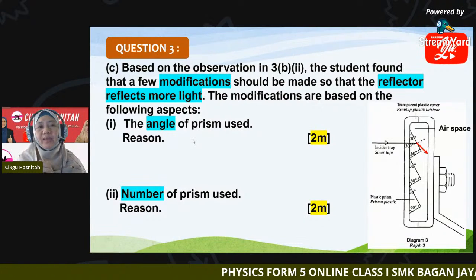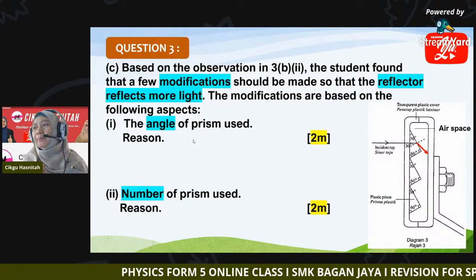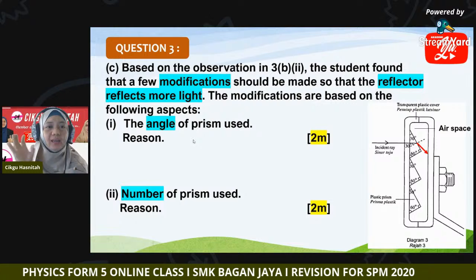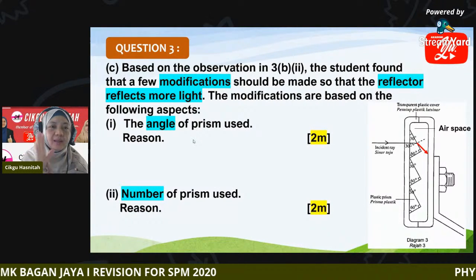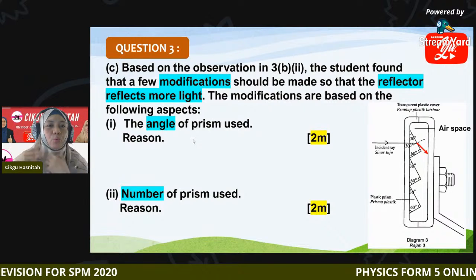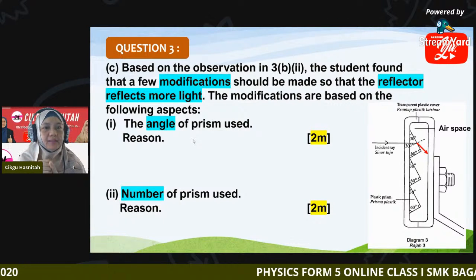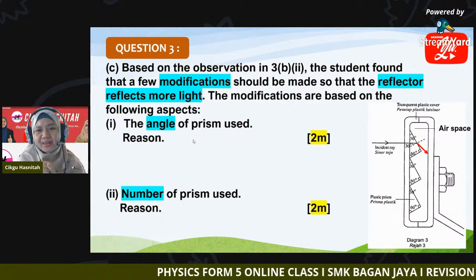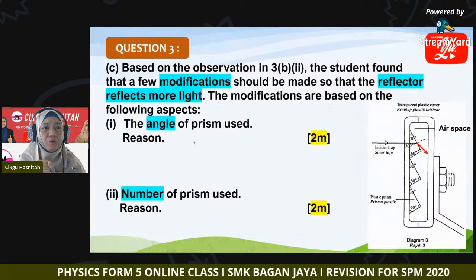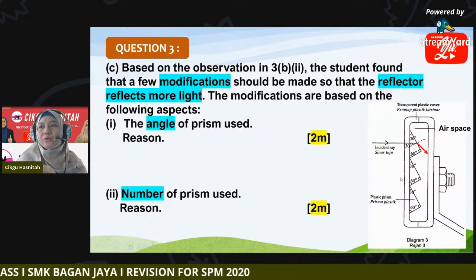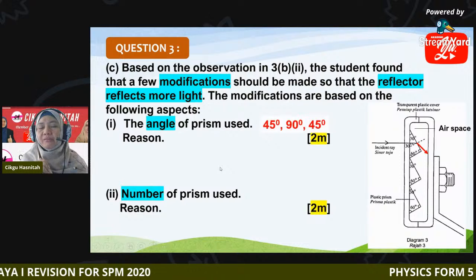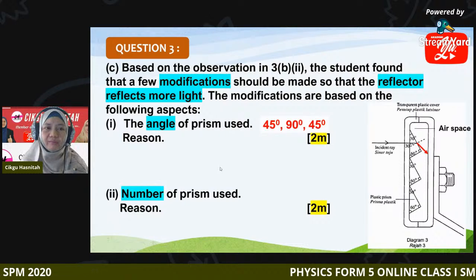Okay, just now I gave you our previous prism, we have 30, 90, 60. Okay, we don't want this prism. So what angle is a better choice? 90 degree wrong, 45 degree wrong. You must mention all the 3 angle. So what angle? 45, 90, 45.